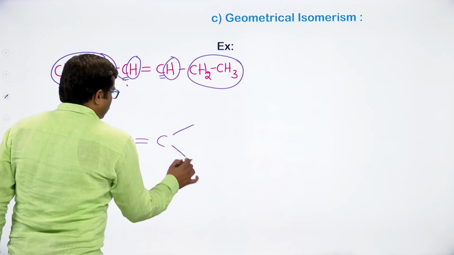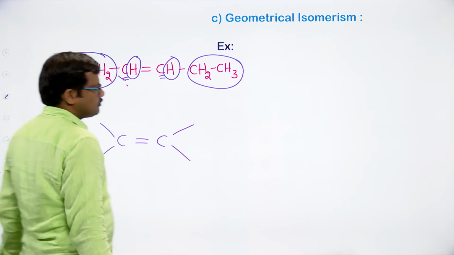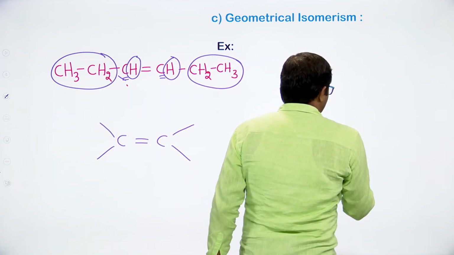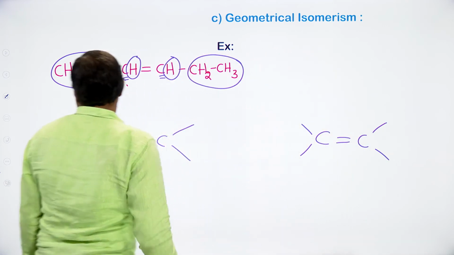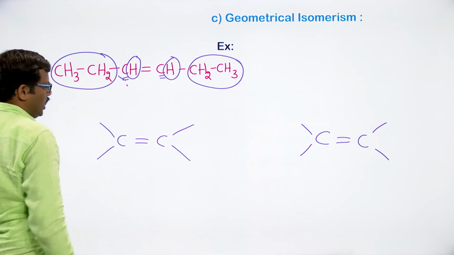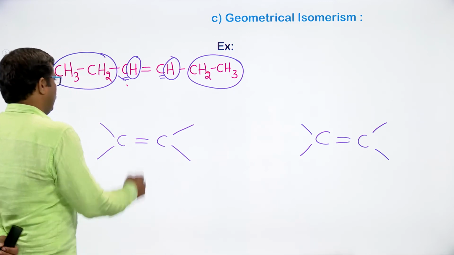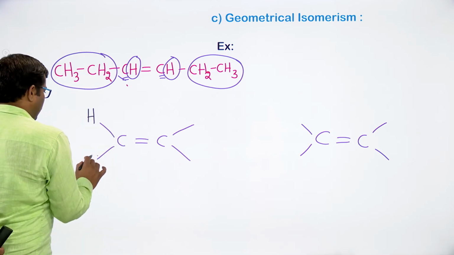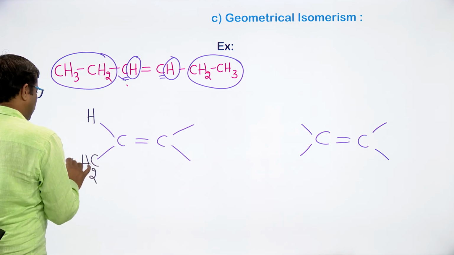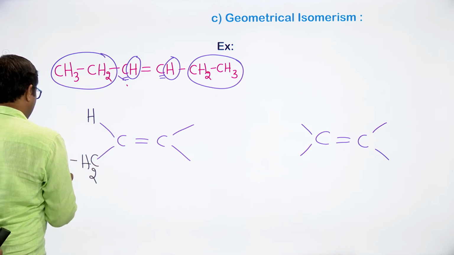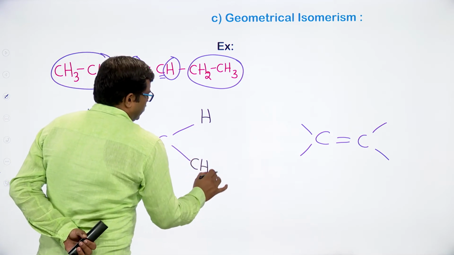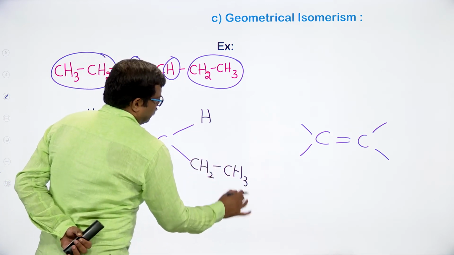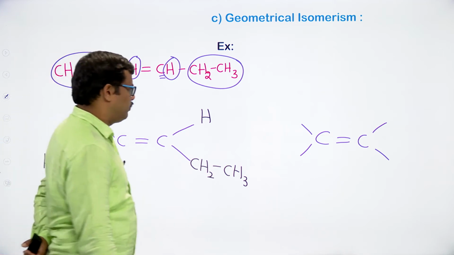So now let us connect these atoms or the groups that are present on the doubly bonded carbon atoms, and thereby we can identify the molecule as cis and trans. Let me take hydrogen as it is in the first case. Hydrogens are on the same side of the double bond, and the CH2CH3 groups are on the same side of the double bond. This is one orientation possible.